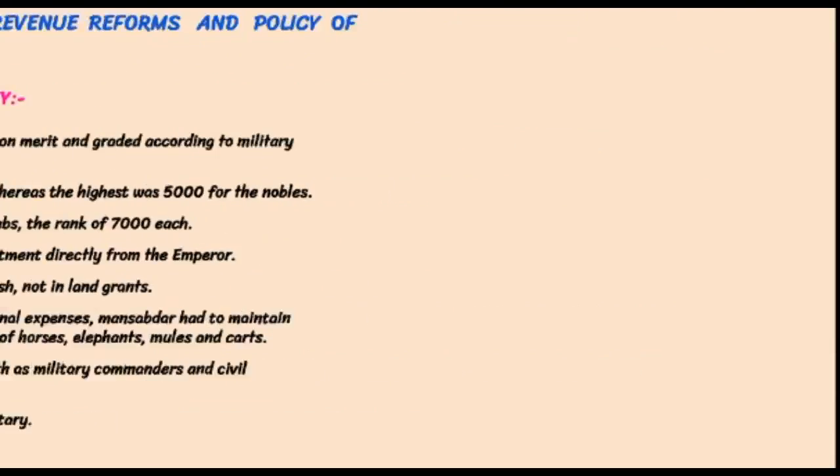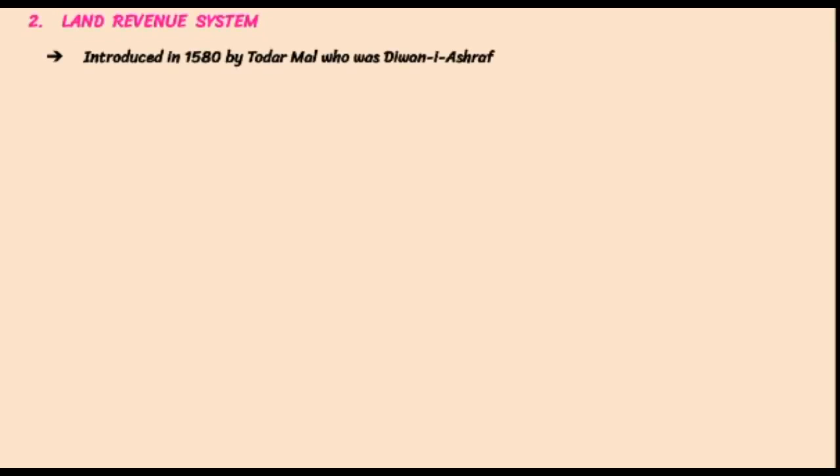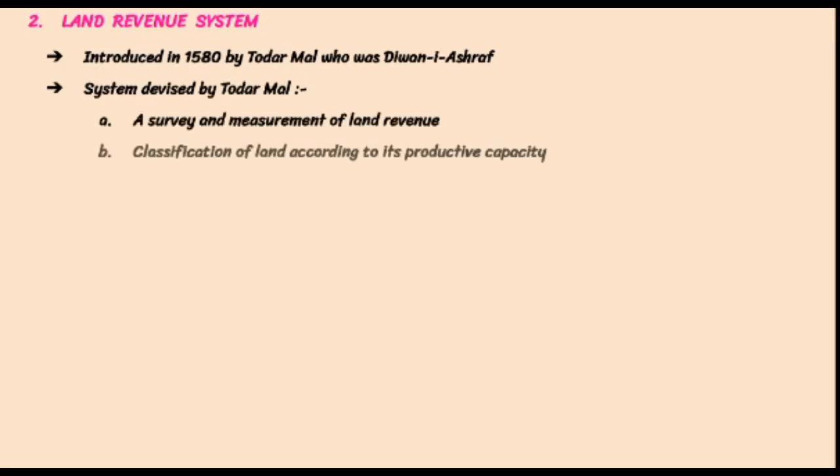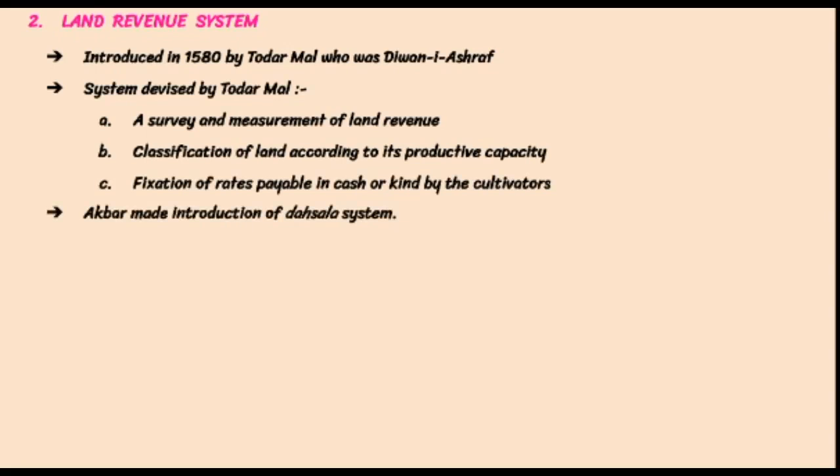Land revenue system. The land revenue reforms were introduced in 1580 by Todar Mal, who was the Diwan-e-Ashraf. Todar Mal devised a system based on a survey and measurement of land, classification of land according to its productive capacity, and fixation of the rates payable in cash or kind by the cultivators. Akbar introduced the Dasala system. As a result, agriculture flourished, which boosted both trade and industries.